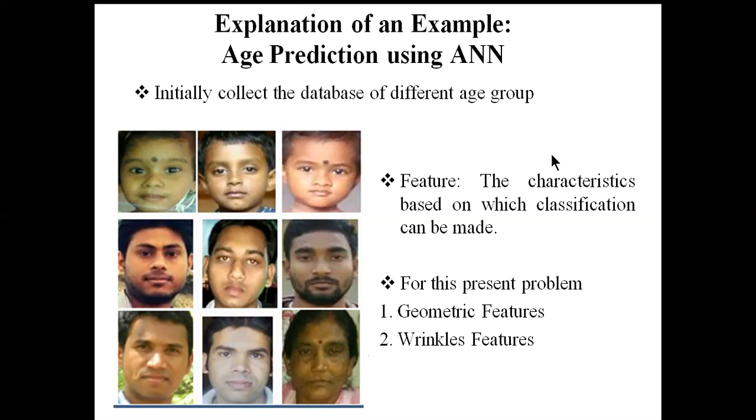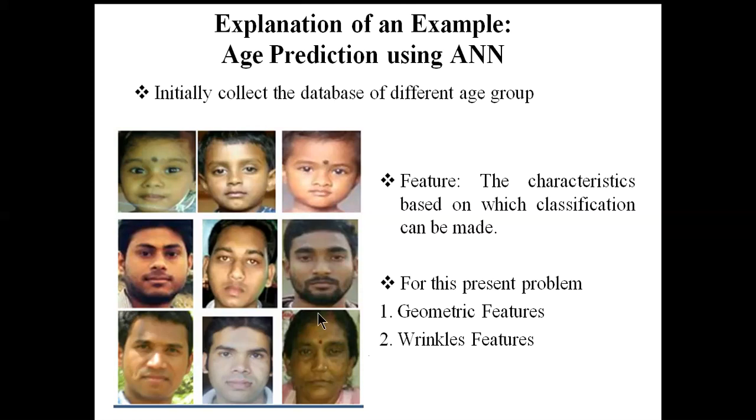Initially, whenever we want to apply artificial neural network for a classification problem or a prediction problem, we need some kind of data. Here you can see that the first three data correspond to the child, the second three are image data corresponding to young people, and the last ones are for old people. So you also have to collect this type of data for your own problem.